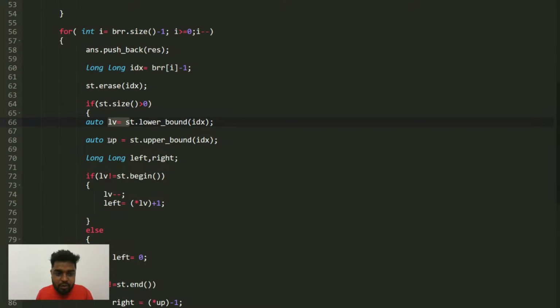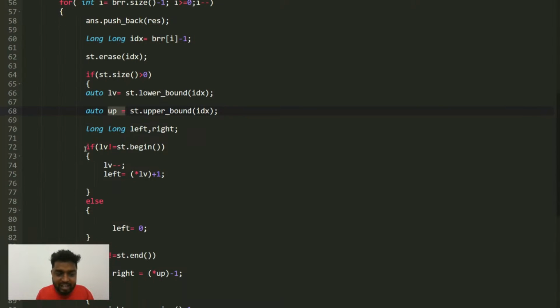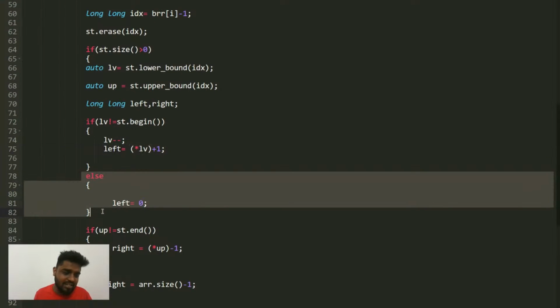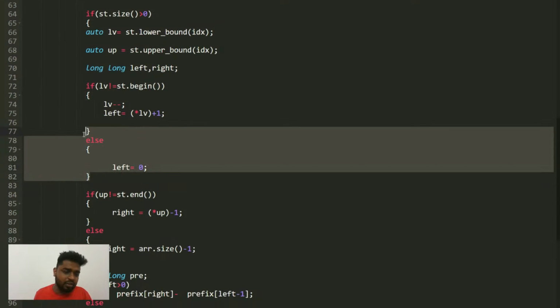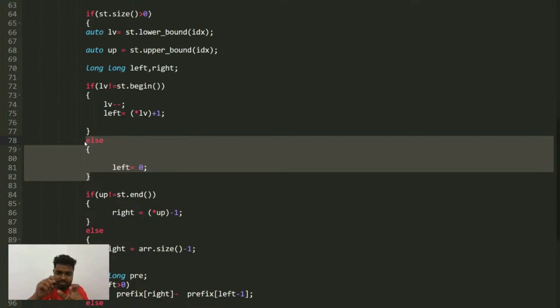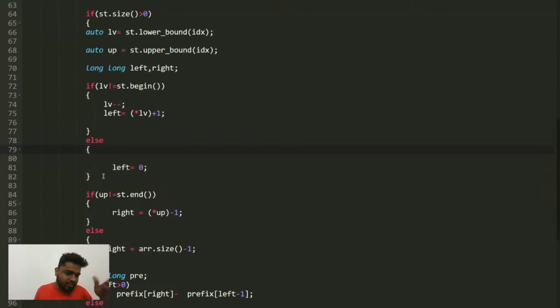So I will search for my LV and UP, and my left would be what? If I'm searching for it and it is not standing at the beginning, then I will do minus minus for it. And then my up will be what? It will be this guy plus one, like LV plus one, as I've already explained. Otherwise, if it does not exist, then my left would stand at 0 only. Suppose this is the first element only, and on the left it does not have anything, then the left would be 0 only.